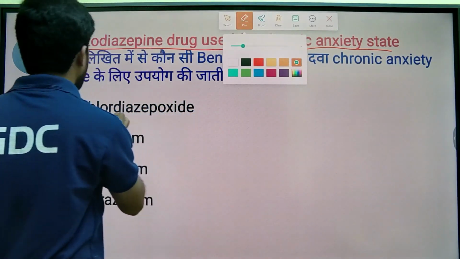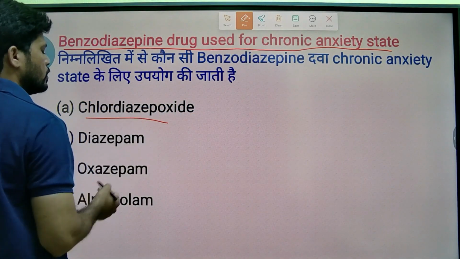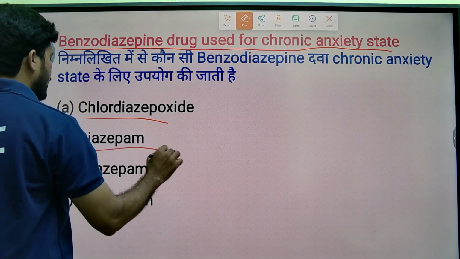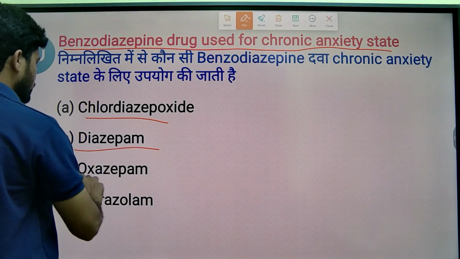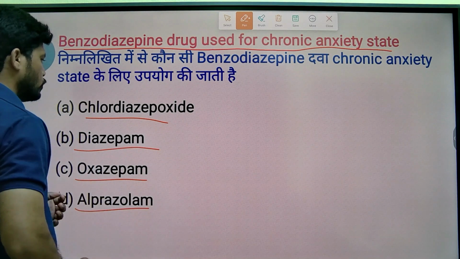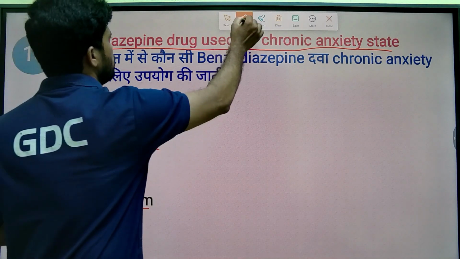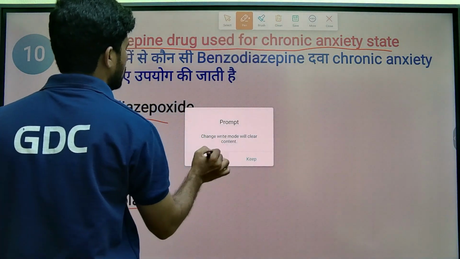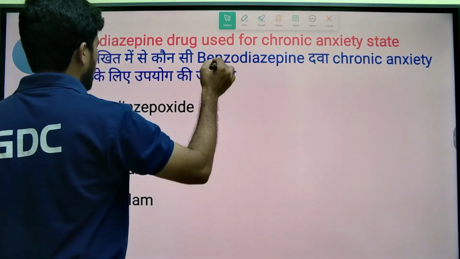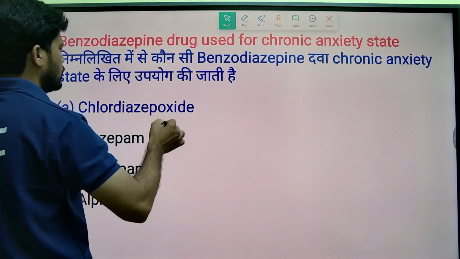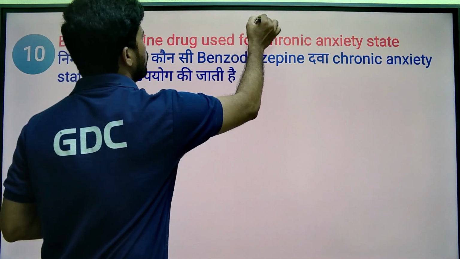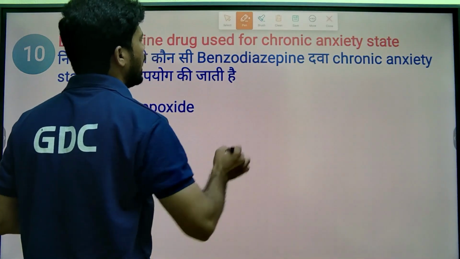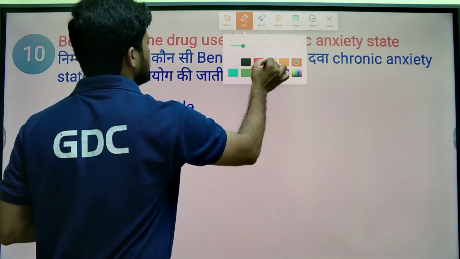So the options are chlordiazepoxide, the first clinically successful benzodiazepine, diazepam having multiple clinical applications, oxazepam as well as alprazolam, all are benzodiazepines. So the answer is chlordiazepoxide. Chlordiazepoxide is for the chronic anxiety state, severe anxiety state.